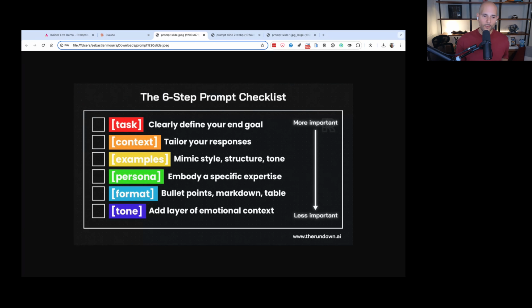The next one is the format, right? How do you want it? Do you want it to be very long? Do you want it to be direct and succinct?